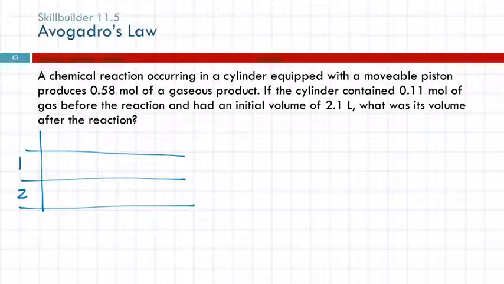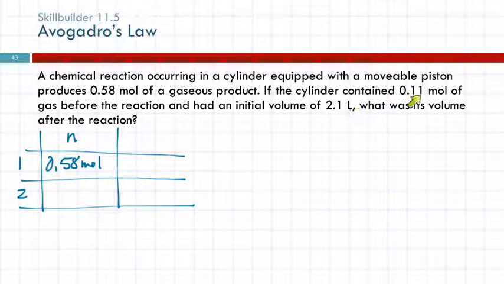So just going through and bringing the numbers into our table in the order in which we encounter them. 0.58 moles, so that's in a column called N. So we're seeing that this happens. It contained this and had this volume before.